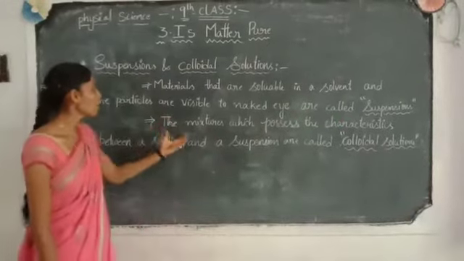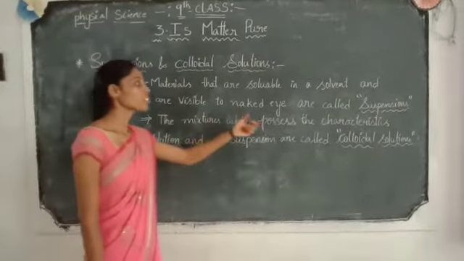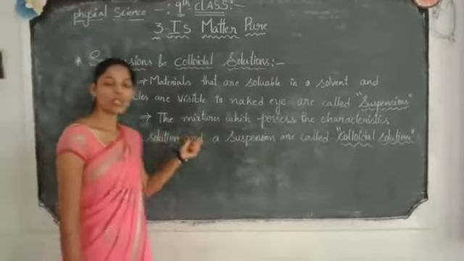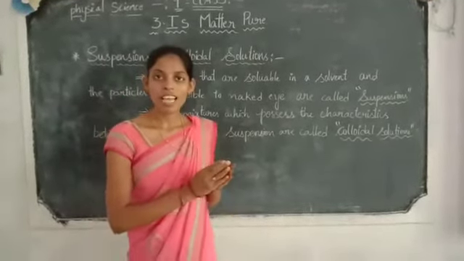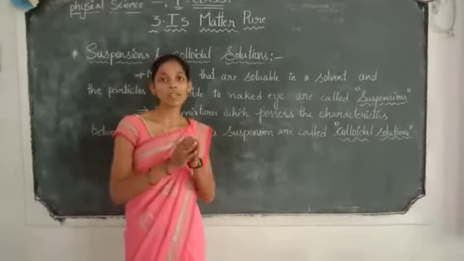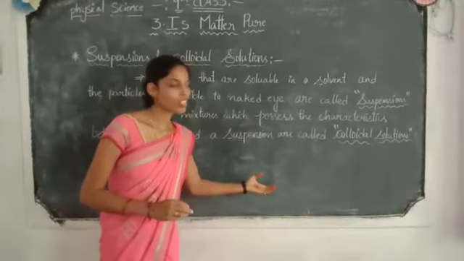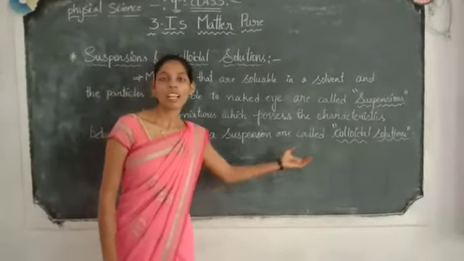Coming to colloidal solutions, these are mixtures which possess characteristics between a solution and a suspension. Both suspension and solution characters are involved, and such mixtures we call colloidal solutions.